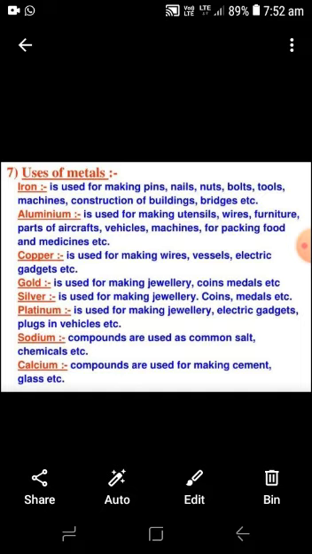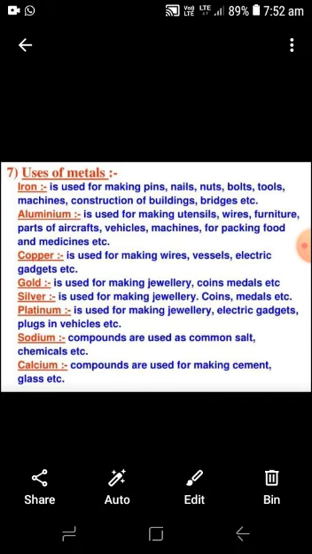Copper is another metal. It is used for making electric wires, vessels, and electric gadgets. Gold and silver, we know, are used for making jewelry, coins, and medals. Platinum is a very costly metal. It is used for making jewelry, electric gadgets, and plugs in vehicles.